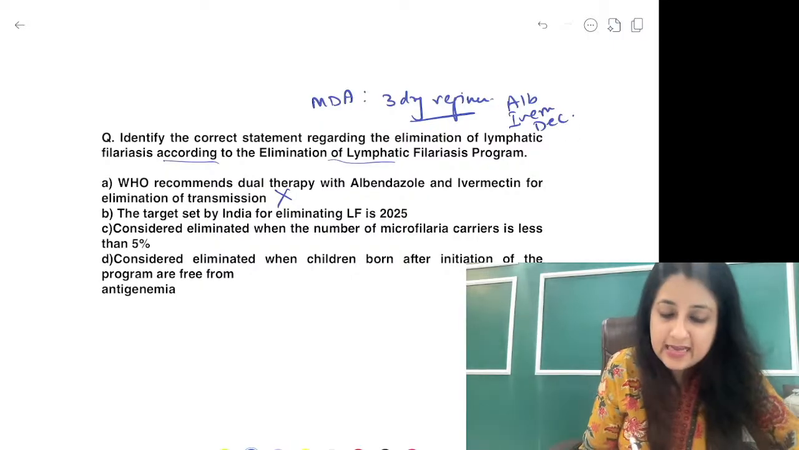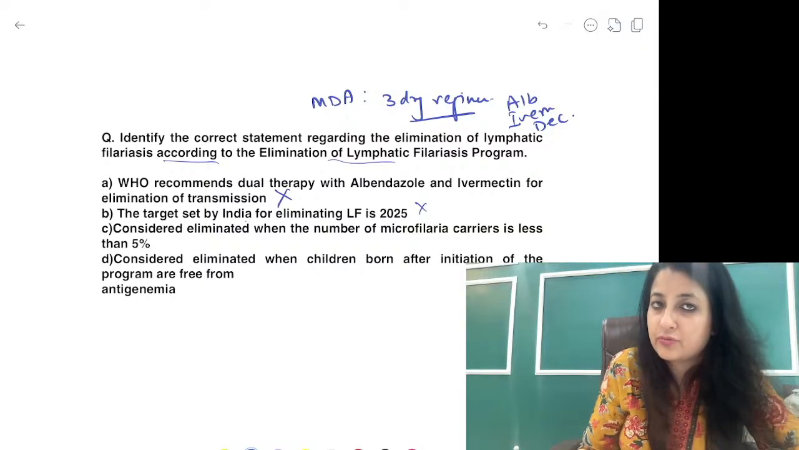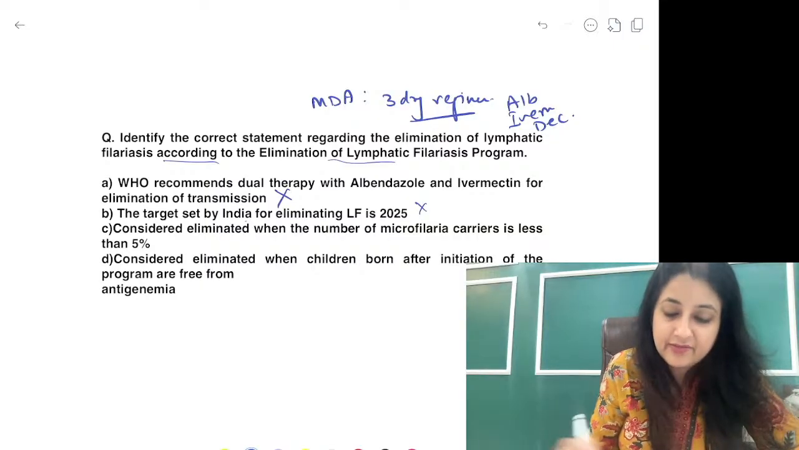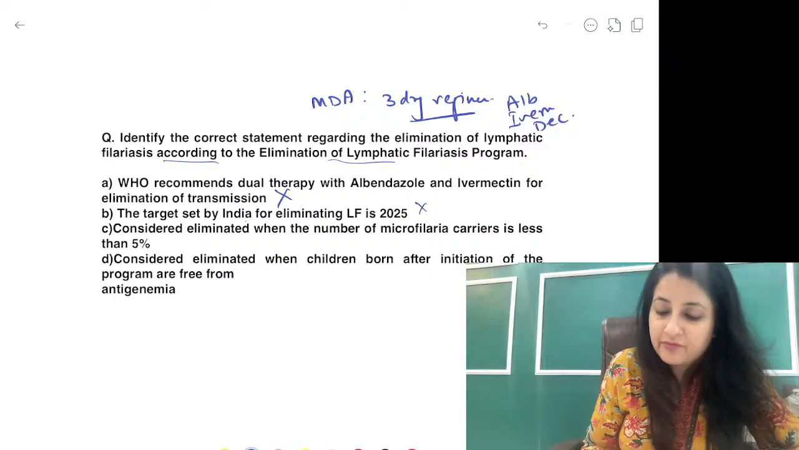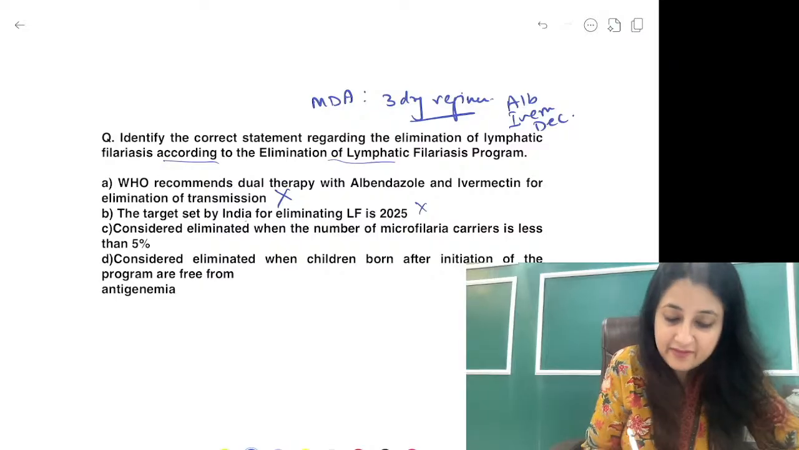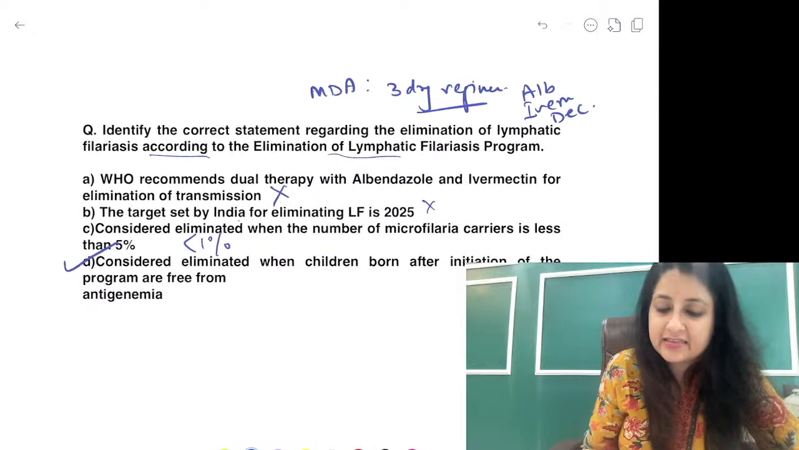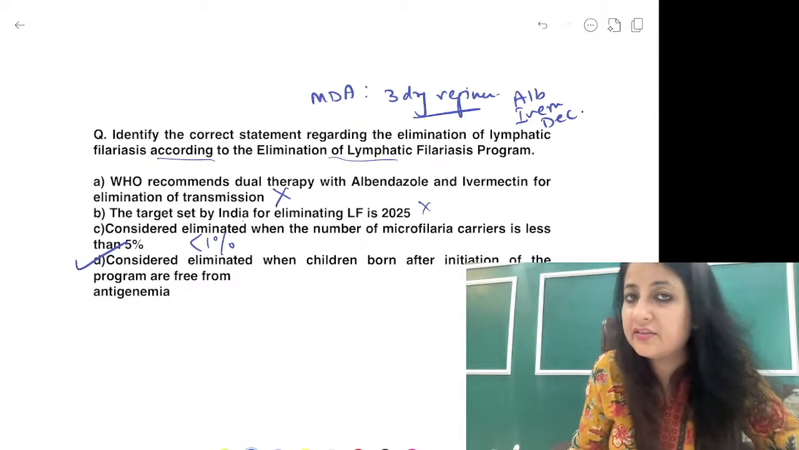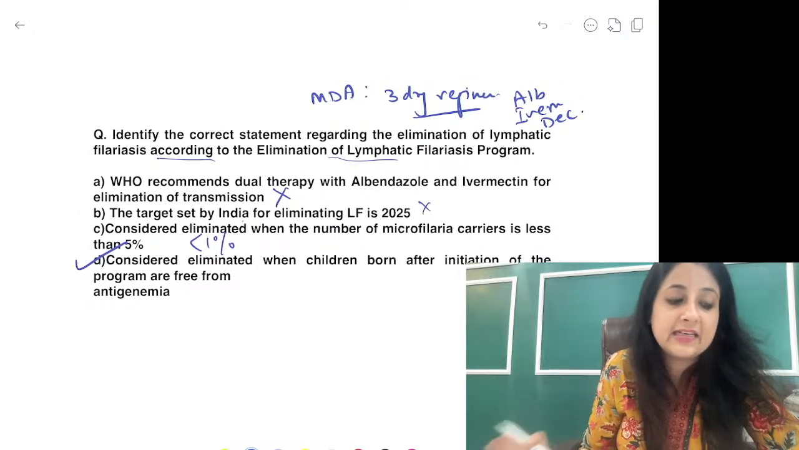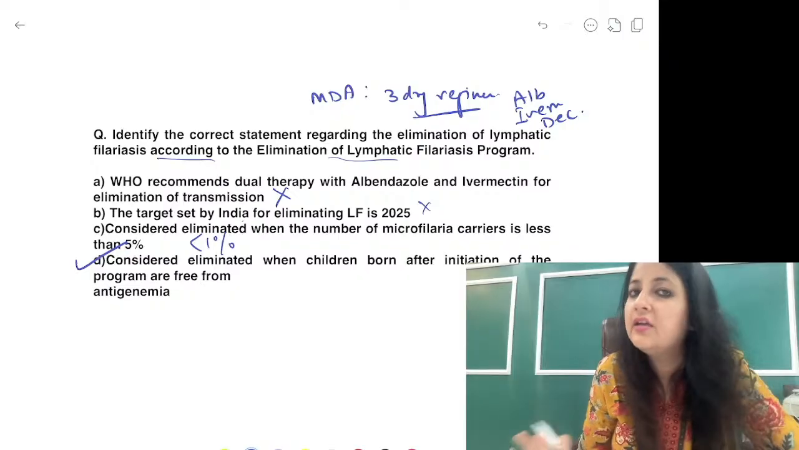ठीक है, and the national target set is 2027. Now we are looking towards 2025. No, 2027. Considered eliminated when the number of microfilaria carriers is less than 5%. No, less than 1%. So this is correct. It is considered eliminated once we've started the program. You should not find any adult filarial worm in the body.